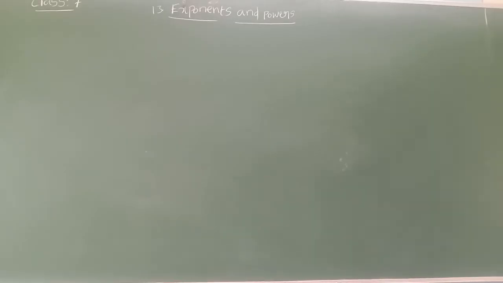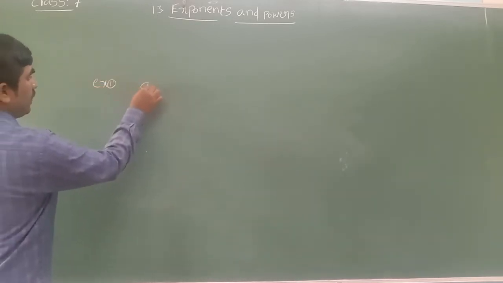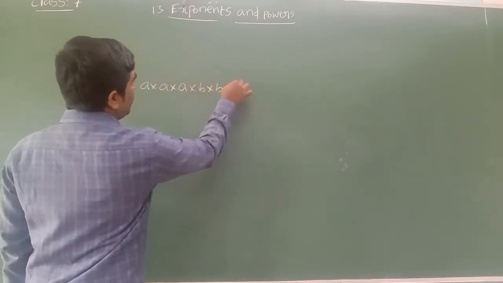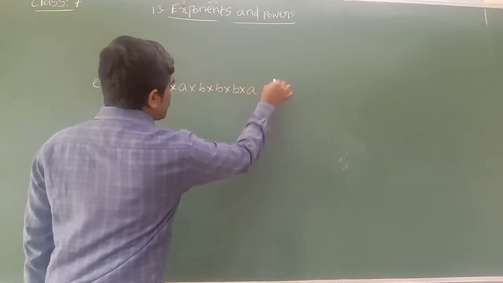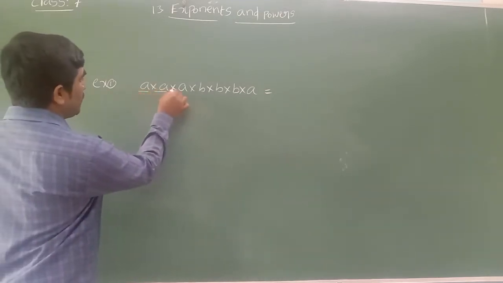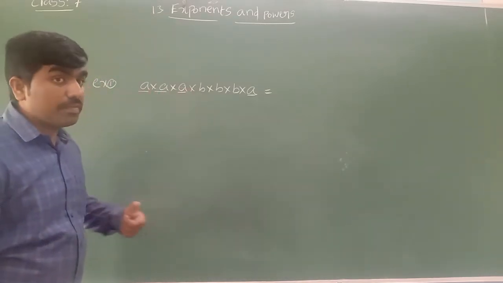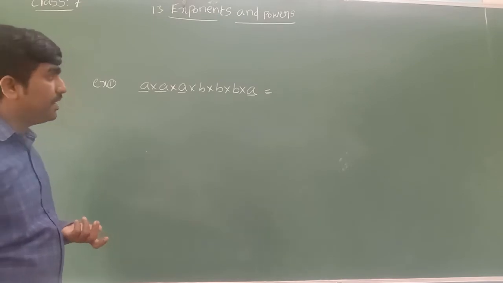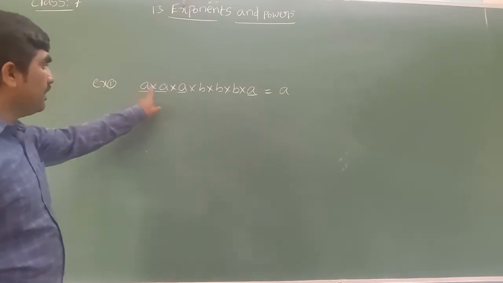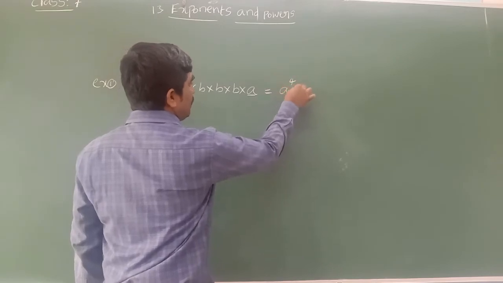Children, let's see some more examples of how we can write in exponential form. Let me take one example: a into a into a into b into b into b into a. How can I write this using the exponent concept? See here, the number a we multiplied itself how many times? 4 times. Which alphabet did we multiply itself? A. So we write base a, and a we multiplied itself 4 times, so power is 4.